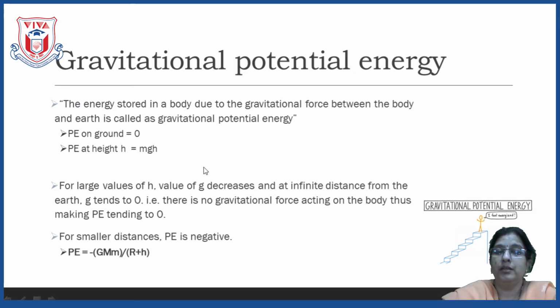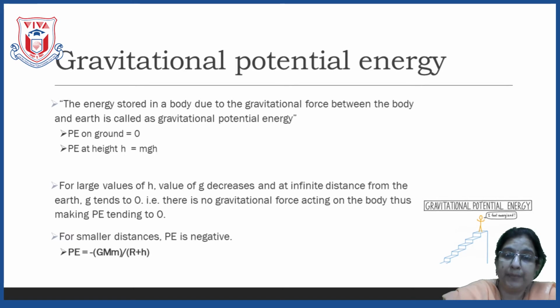Around the earth a gravitational field is created, and whenever any object is in the gravitational field, only then will it experience the gravitational force. But if the object goes out of the gravitational field, then it will experience no gravitational force. So whenever an object is in the gravitational field, it will experience the force of attraction, or gravitational force, by the earth.